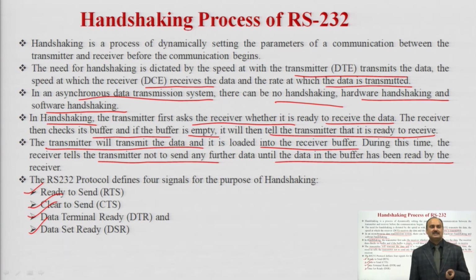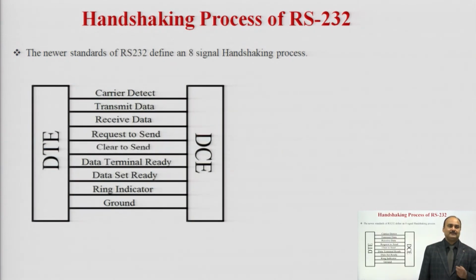These handshaking signals are ready to send, denoted by RTS, clear to send, denoted by CTS, data terminal ready, denoted by DTR, and data set ready, denoted by DSR. These are very important and useful signals in the handshaking process between the DTE and DCE.